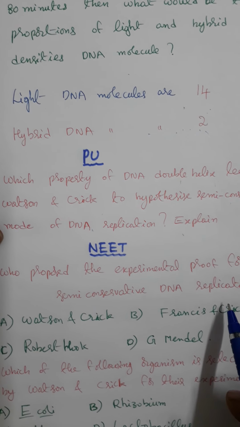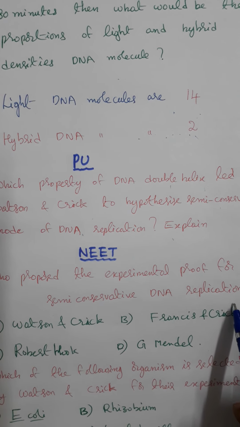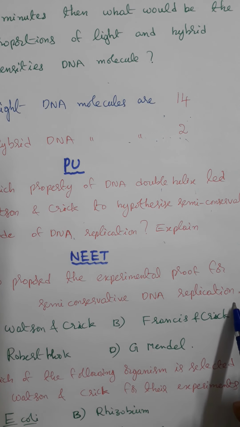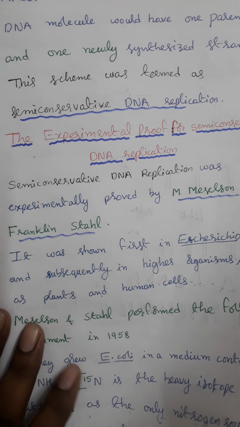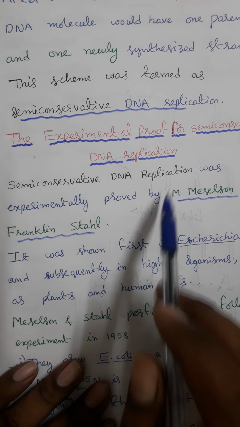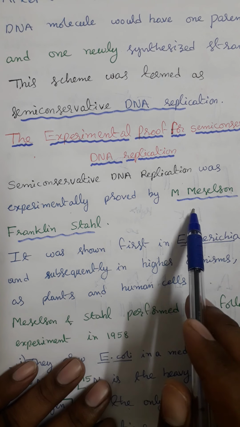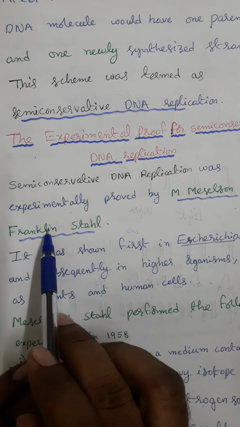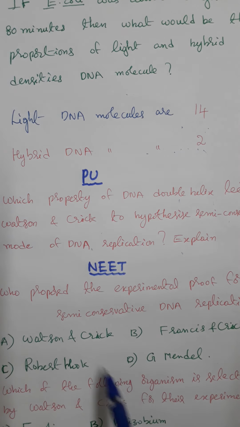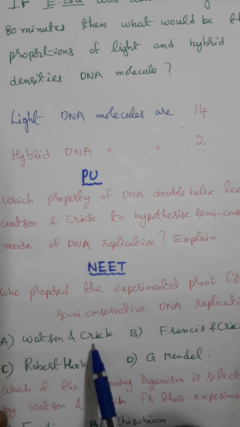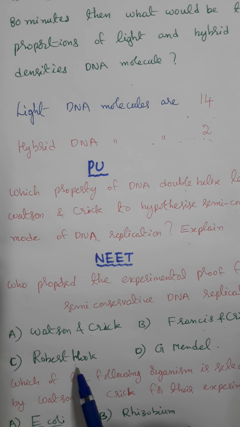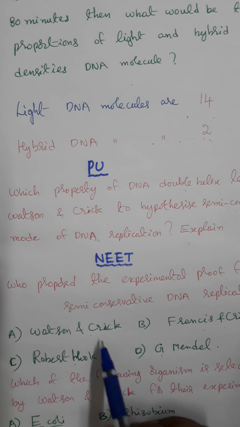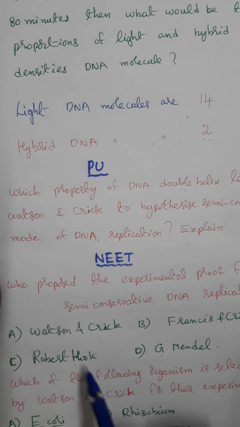Who proposed the experimental proof for semi-conservative DNA replication? Semi-conservative DNA replication was experimentally proved by Meselson and Stahl. Okay, what is the answer? What are the given options? Option A, Watson and Crick. Option B, Francis and Crick. Option C, Robert Hooke. Option D, Mendel. So Watson and Crick is the answer. Option A is the correct answer.